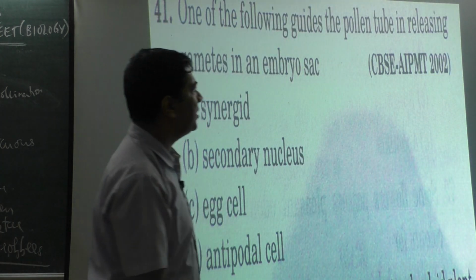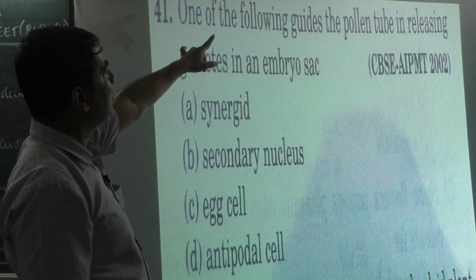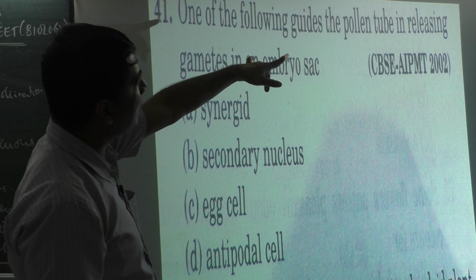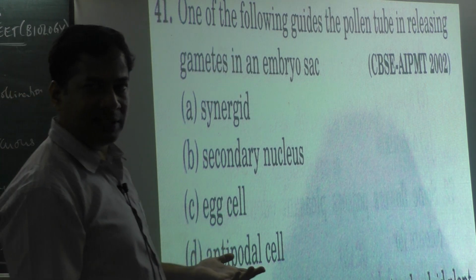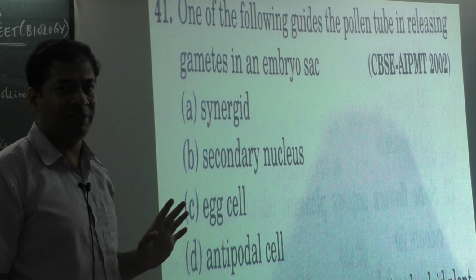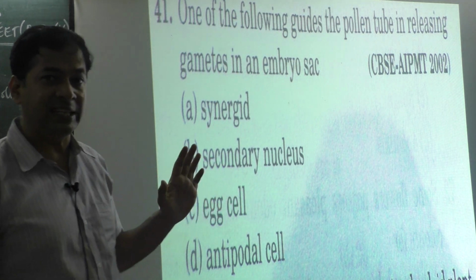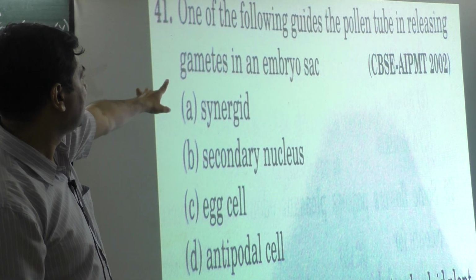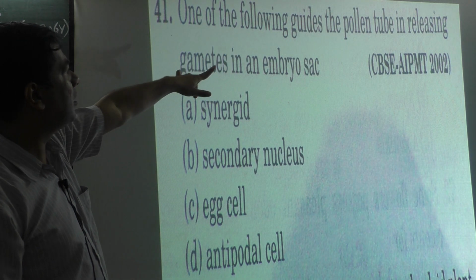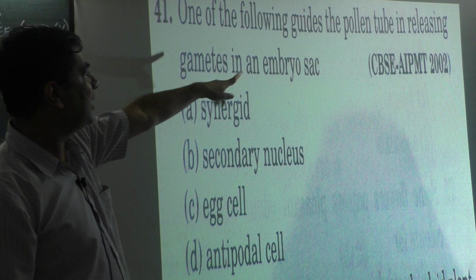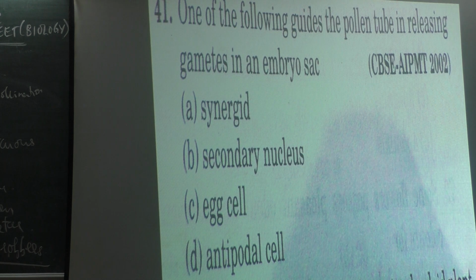Okay, then CBSE AIPMT 2002, they have asked this question. One of the following guides the pollen grain in releasing. This is what we discussed in our last class, yet to discuss in next class also. This is not finished. We discussed double fertilization, triple fusion in last class. Again in next class we are going to discuss in detail. Which one will guide the pollen tube in releasing gametes in an embryo sac? What should be the correct answer according to you?